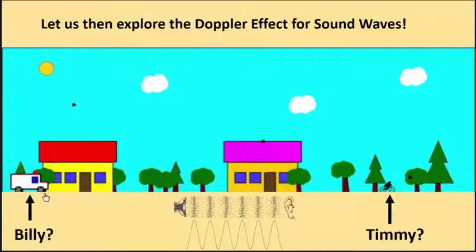In this case, we are relying on a simulation where we have an ambulance that can move towards a receiver, here a cyclist. So the ambulance has the same role as Billy, and the cyclist has the same role as Timmy. The ambulance has a siren that produces sound at a particular frequency.